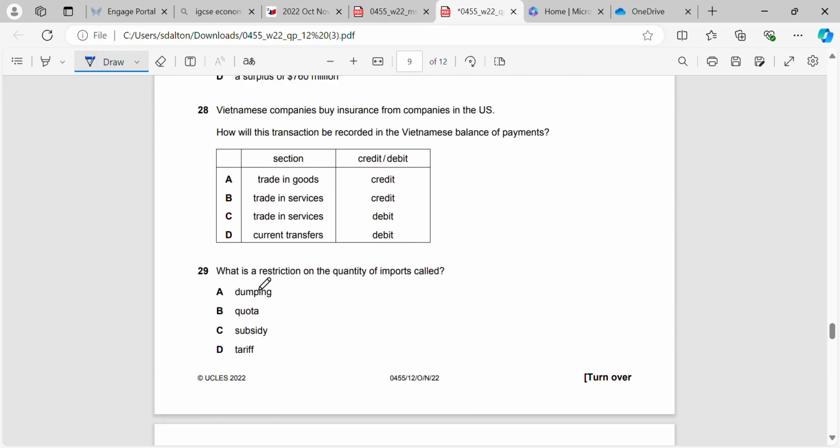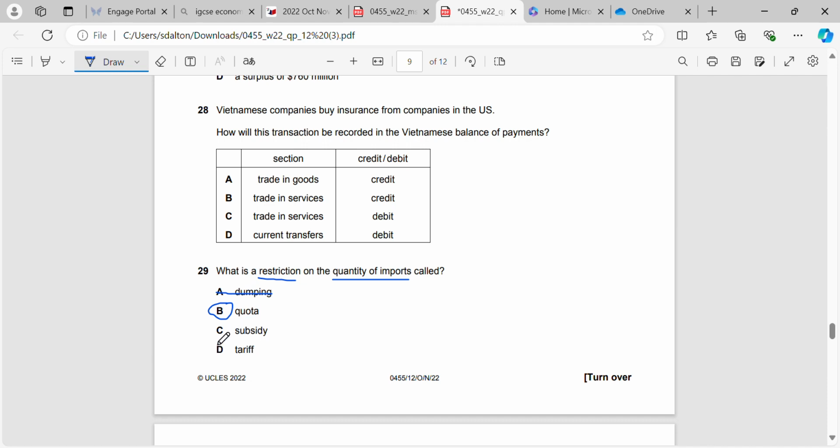Okay, what is a restriction for 29 on the quantity of imports called? So restriction on the quantity of imports is a quota. It's a limit that's placed on the number of imports that can come into a country. Dumping is a practice that happens from countries. Explanation is in previous exam papers also for dumping, where a country has a surplus of goods and services. Let's say they've got a load of smartphones left over. What they're going to do is sell those smartphones in another country below the cost of production. So they'll actually take a loss on it because they want to get rid of them.